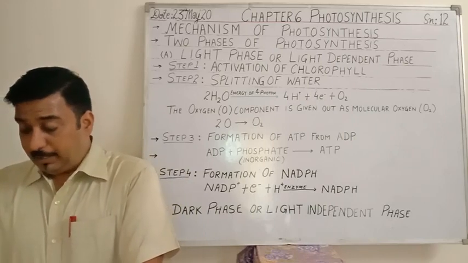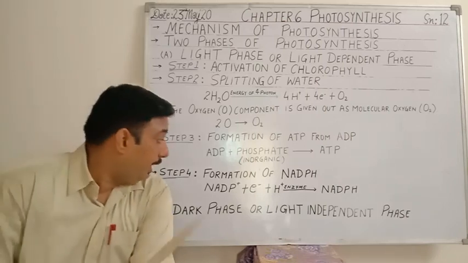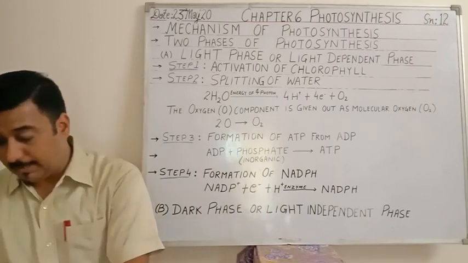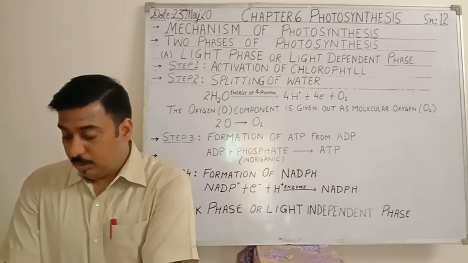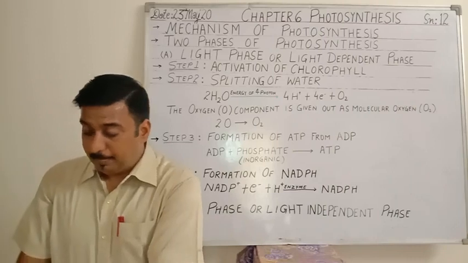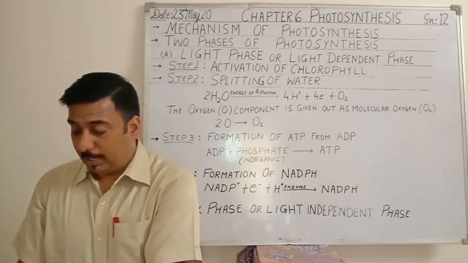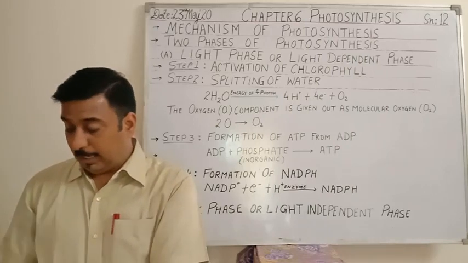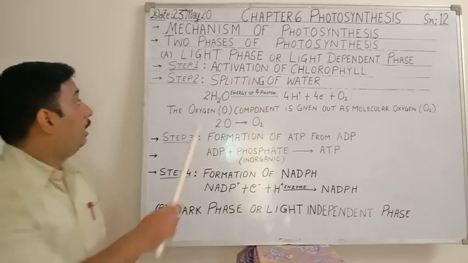NADP is an organic substance, and being an organic substance, it will accept the hydrogen during the photophosphorylation. It is a coenzyme which works in association with enzymes to catalyze the biochemical reaction. So this was all about the light reaction.